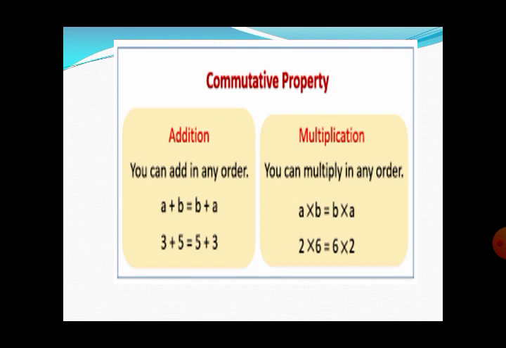Similarly, commutative property with respect to multiplication: by taking any two elements of the set of real numbers and multiplying them by changing their order, is there any possibility of getting a different answer? You may check this by taking your own examples of real numbers. Here I will discuss 2 multiplied by 6. It would be 12. And what do you think 6 multiplied by 2 is? Obviously it is also 12. So we can say that in the set of real numbers, the commutative property of multiplication means that by changing the order of the numbers, there will be no change in the product.